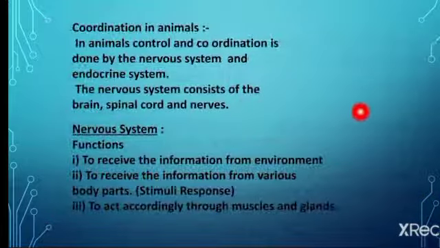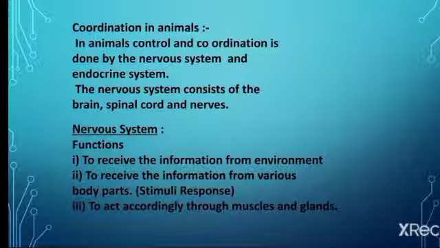Coordination in animals. In animals, control and coordination is done by the nervous system and endocrine system. Nervous system consists of brain, spinal cord and nerves. On the other hand, in endocrine system, there are different types of gland and their hormone. Functions of nervous system: to receive information from environment, to receive information from various body parts, to act accordingly through muscles and gland. So these are a few important functions of the nervous system.